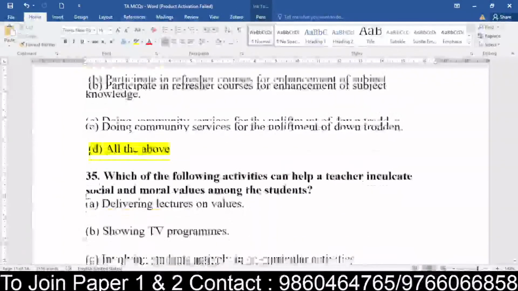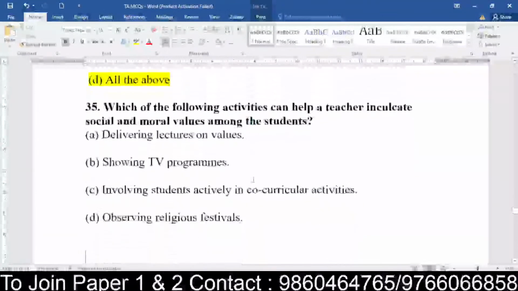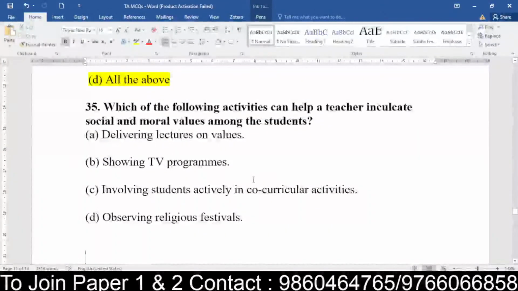Now coming to question number 35. Which of the following activities can help a teacher inculcate social and moral values among the students? I repeat once again: which of them can help a teacher inculcate social and moral values?